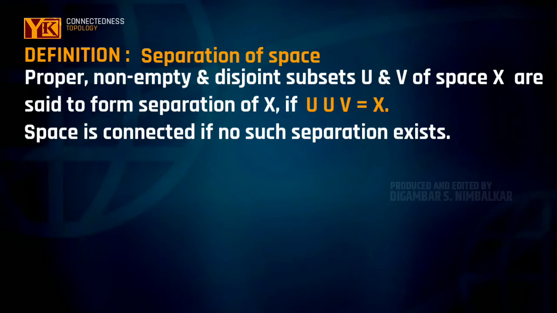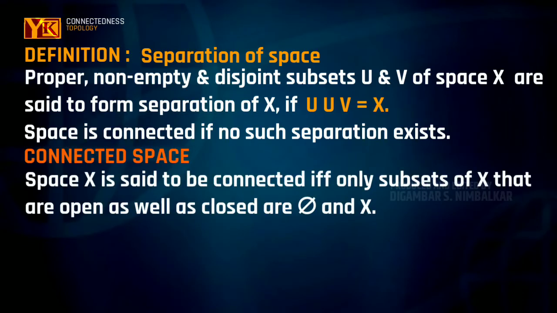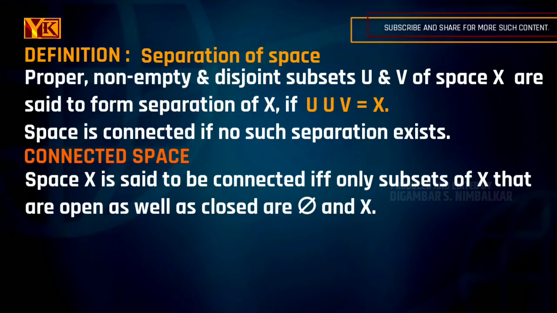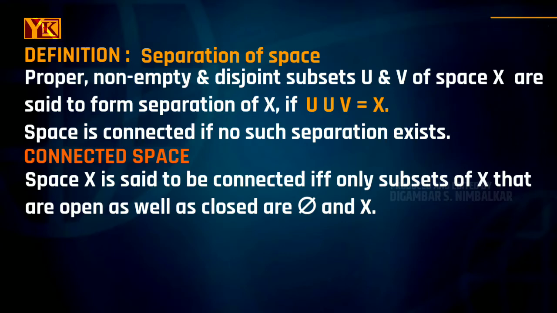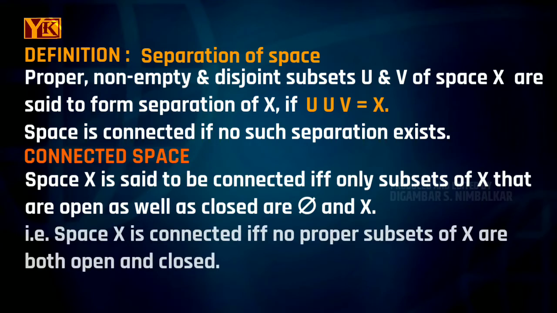We'll see an equivalent definition of connected space. A space X is said to be connected if and only if the only subsets of topological space X that are both open as well as closed are the empty set and the space X itself. That is, a space is said to be connected if and only if there exists no proper subset of topological space X which is both open as well as closed.